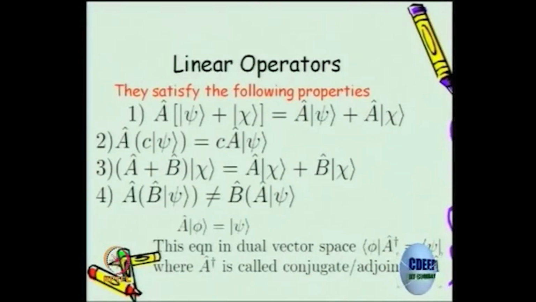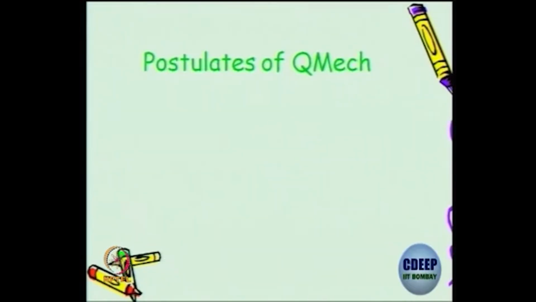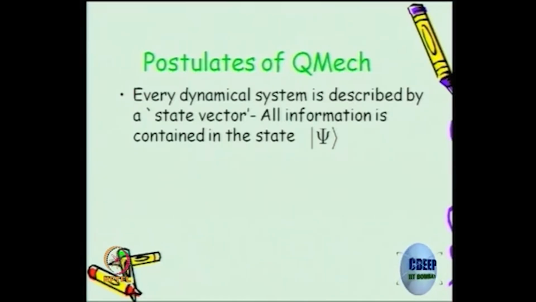Clear? Kind of summarizing whatever you have seen in the last lectures. So, with all these definitions in place, what are the postulates of quantum mechanics? I have been repeating this many times. You have a quantum mechanical system with some dynamics, and you formally say all the information about the state of the system is going to be contained in this psi. That is the first postulate. You say that the system is prepared in the state psi.